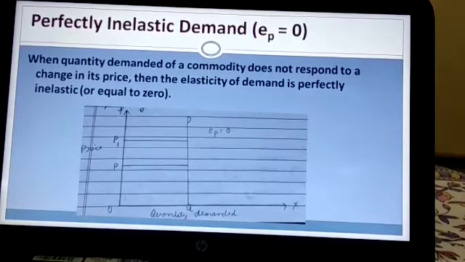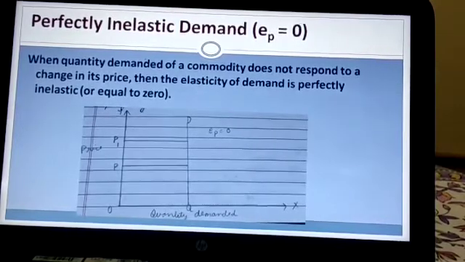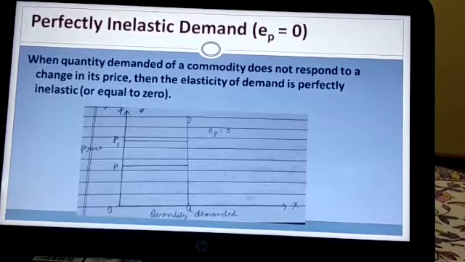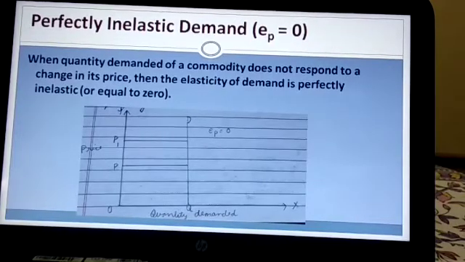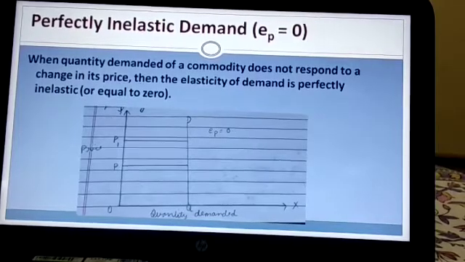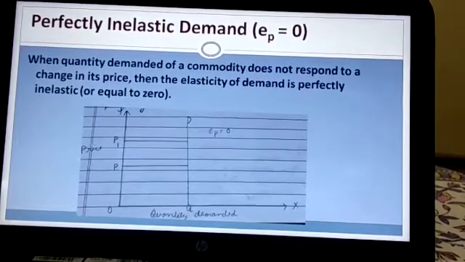It will not change. In case of some particular medicines, the case is perfectly inelastic demand. In case of a medicine that is very important for a person, whatever may be the price of that medicine, the consumer will demand it.